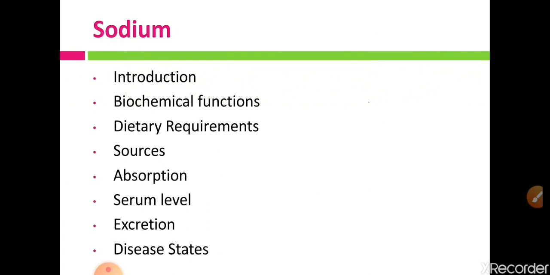After that we will see sources of sodium, that means from which foodstuff or food items we can get sodium. Then after that we will see absorption of sodium in the gastrointestinal tract, then serum level of sodium. After that we will see excretion of sodium, and after that we will see disease states. So let us start with sodium.